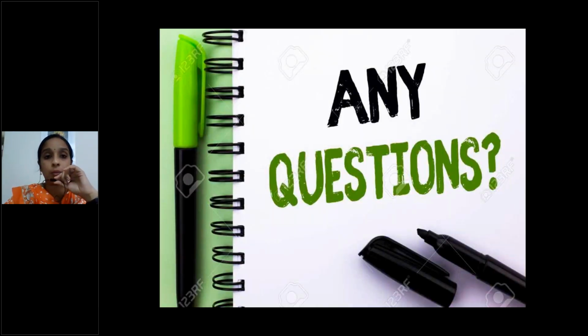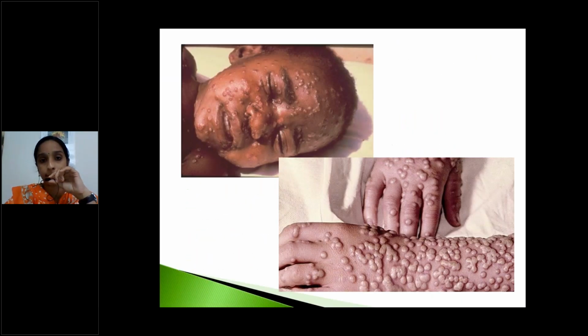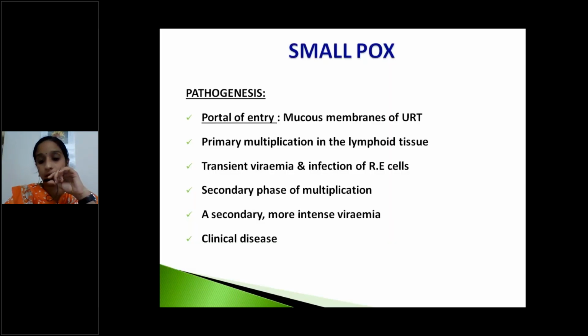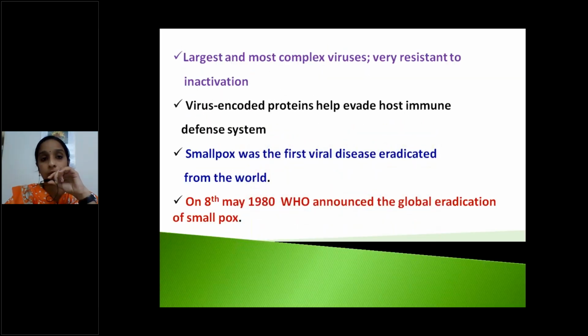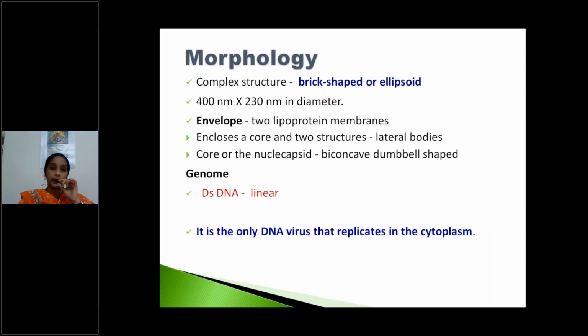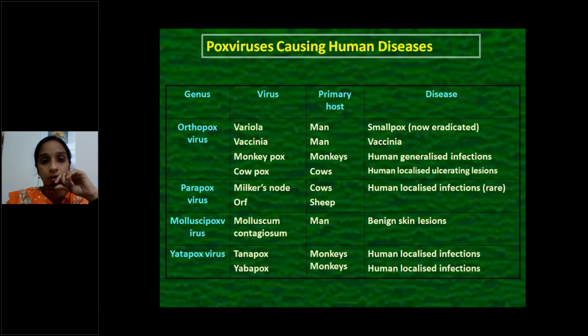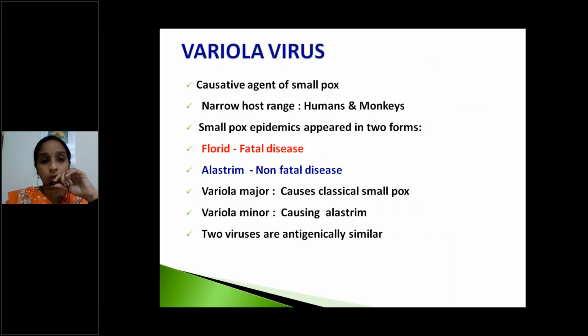So, this is about pox viruses. Any doubts, students? Any doubts regarding pox viruses? Variola is very important among all pox viruses, and this is the largest group of viruses, brick shaped, having a complex structure. Variola is very important. Molluscum contagiosum is also important.